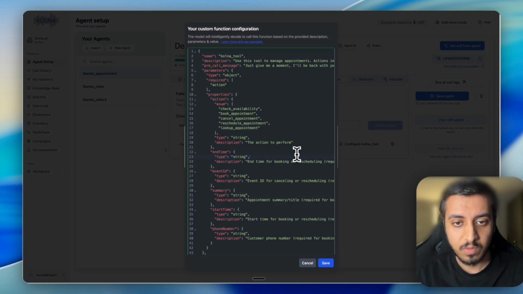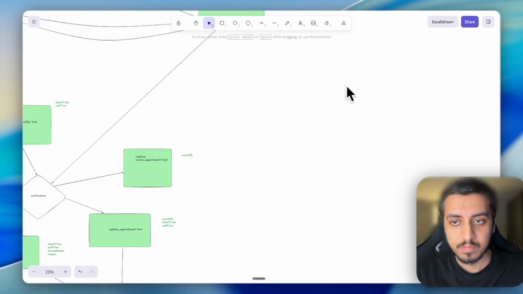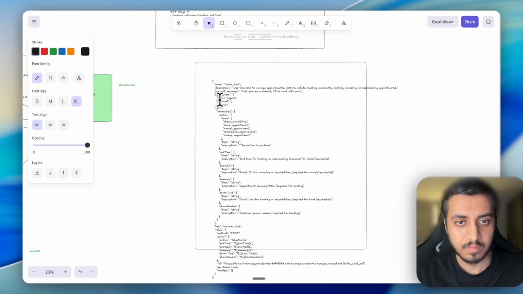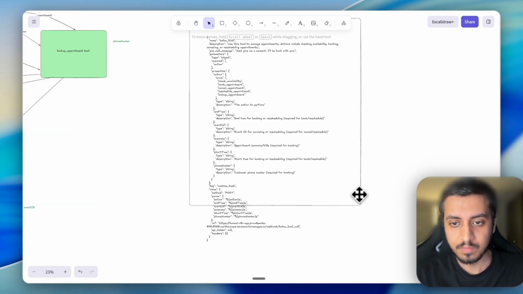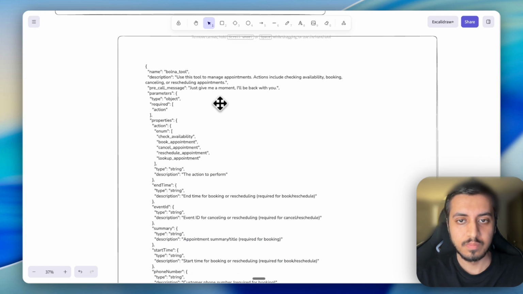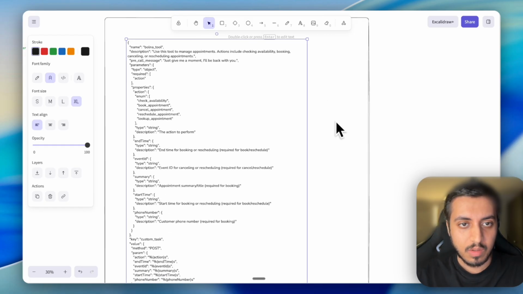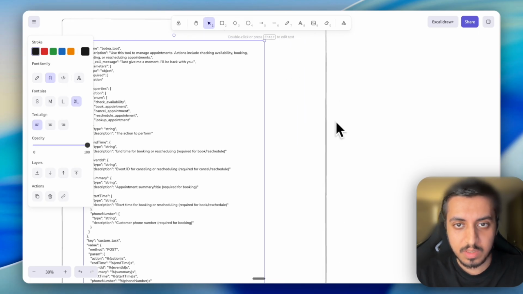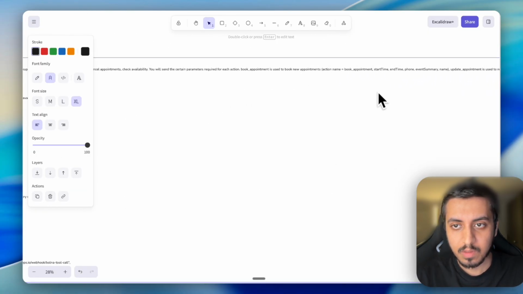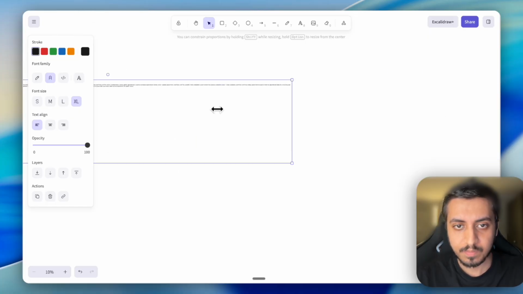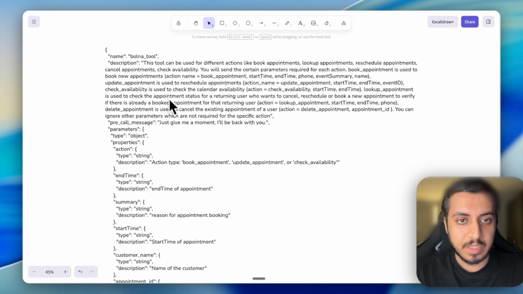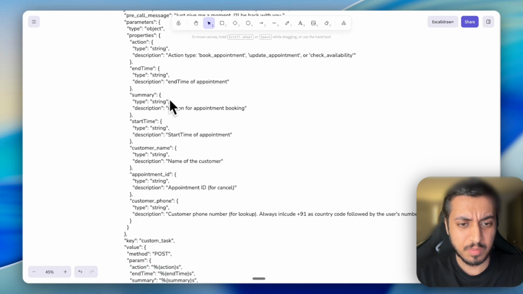So as of now, this is our tool call. Now I have fixed the tool, so let's just copy that as well. If you read the description here, I have not changed much.